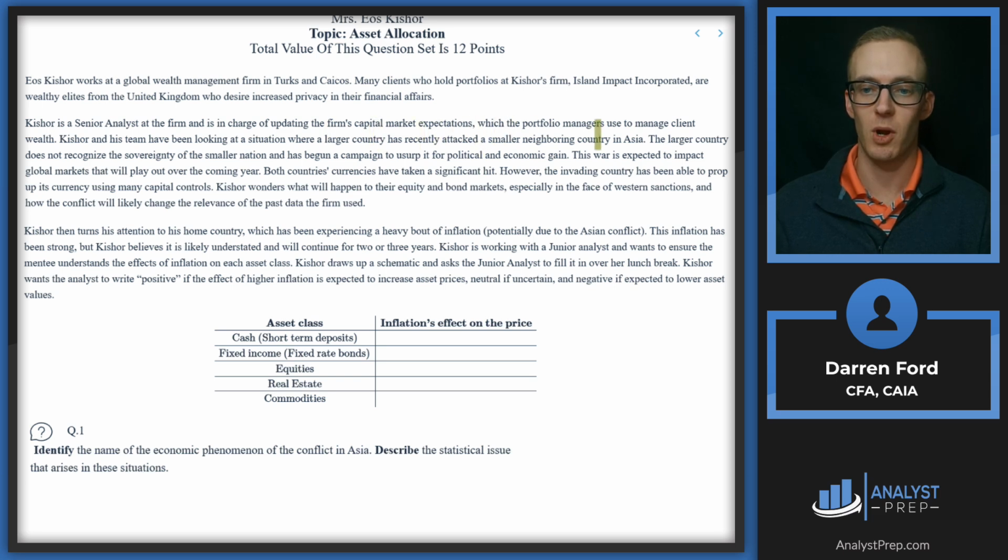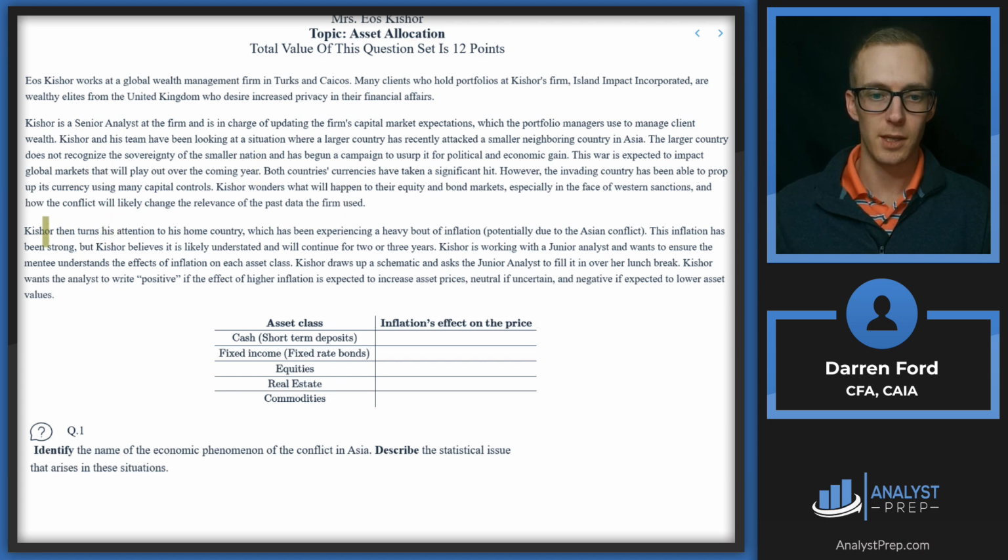has recently attacked a small neighboring country in Asia. The larger country does not recognize the sovereignty of the smaller nation and has begun a campaign to usurp it for political and economic gain. This war is expected to impact global markets that will play out over the coming year. Both countries' currencies have taken a significant hit. However, the invading country has been able to prop up its currency using many capital controls. Kishor wonders what will happen to their equity and bond markets, especially in the face of Western sanctions, and how the conflict will likely change the relevance of the past data the firm used.